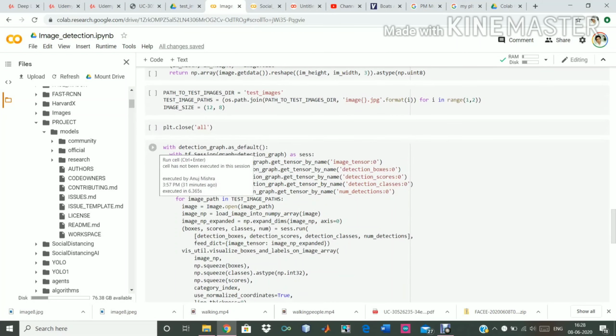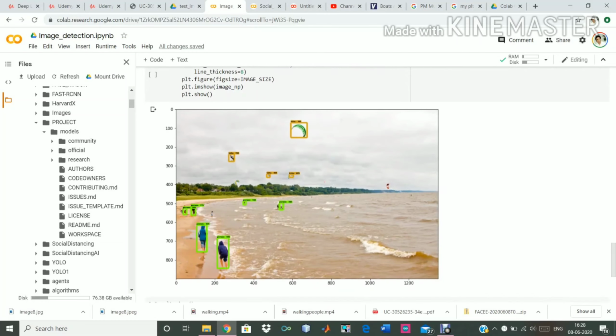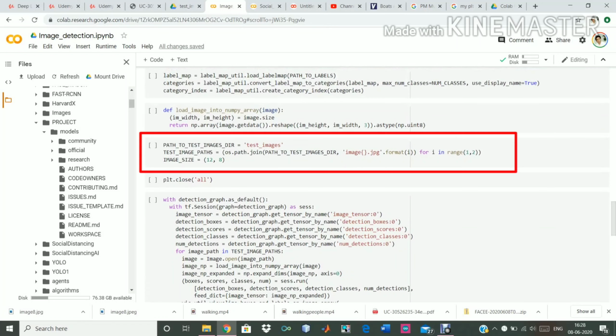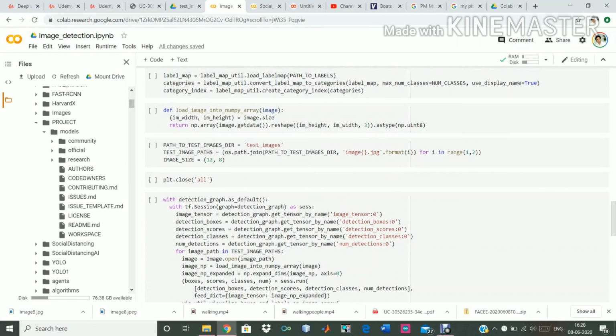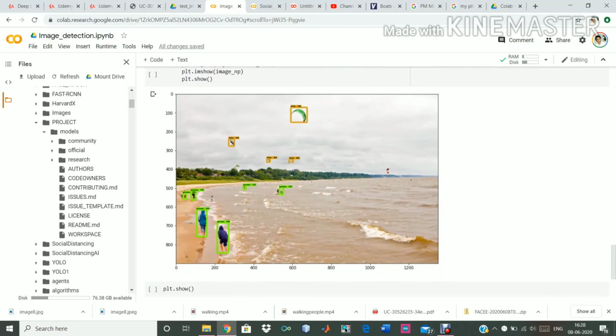I have already run this code for one frame, and here comes the first pick. Why only one pick? I will show you where I have given the path. In the test images, I have already mentioned the path to that folder, and here we can give the range, the loop for which we have to run this code. 1 comma 2, that means the first image. So the code is run for the first image.